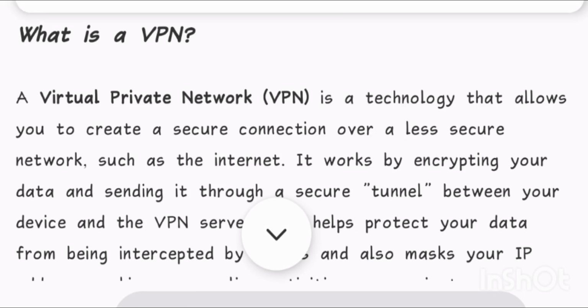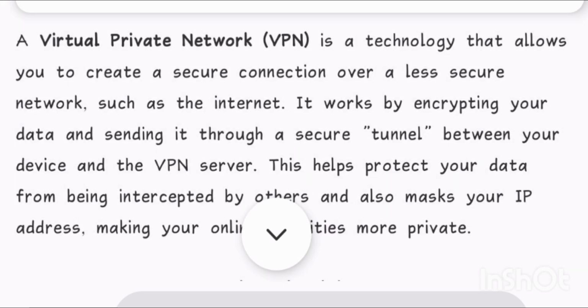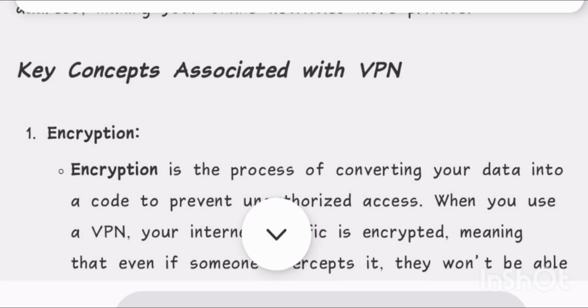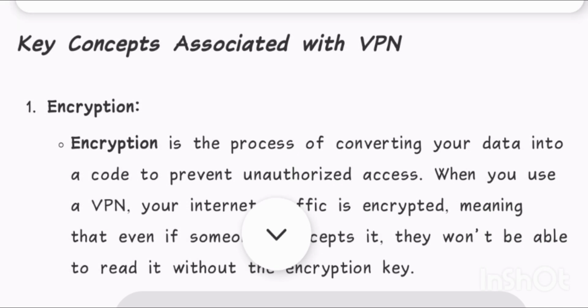What is a VPN? A virtual private network, VPN, is a technology that allows you to create a secure connection over a less secure network, such as the internet. It works by encrypting your data and sending it through a secure tunnel between your device and the VPN server. This helps protect your data from being intercepted by others and also masks your IP address, making your online activities more private. Key concepts associated with VPN.